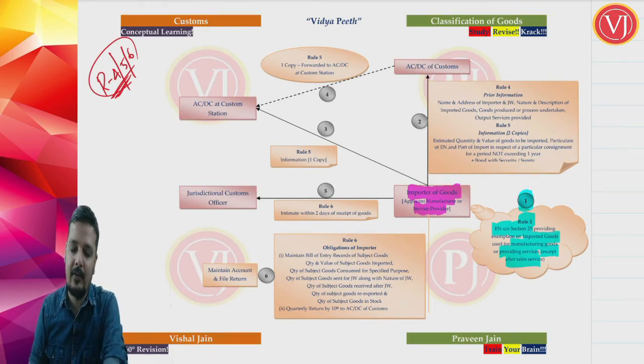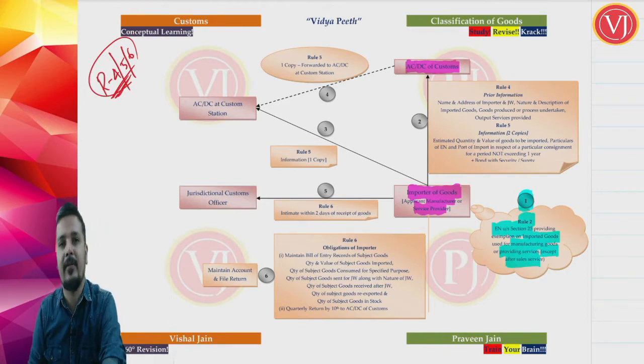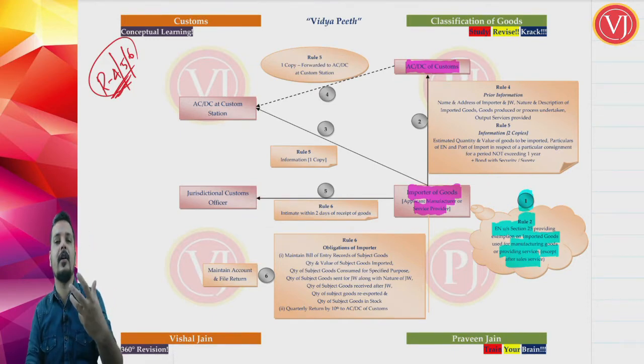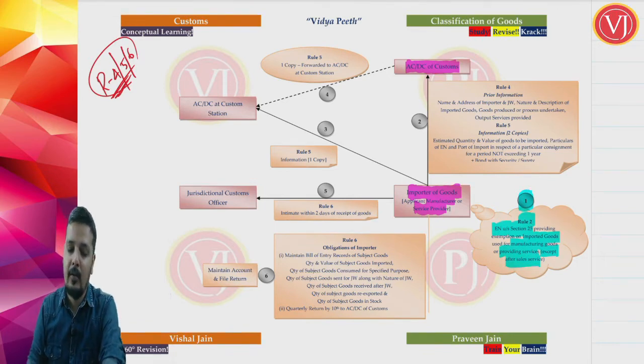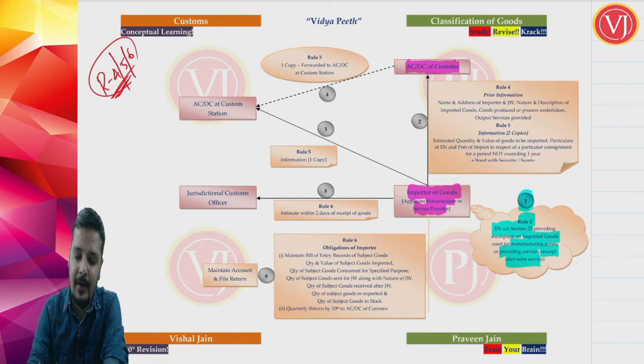Now what he has to do? He has to make an application to the Assistant Commissioner or Deputy Commissioner of Customs having jurisdiction over his manufacturing premises or service providing premises. Right. So he has to make an application, he has to submit something, he has to give prior information. Now friends, we are talking about step number 2.